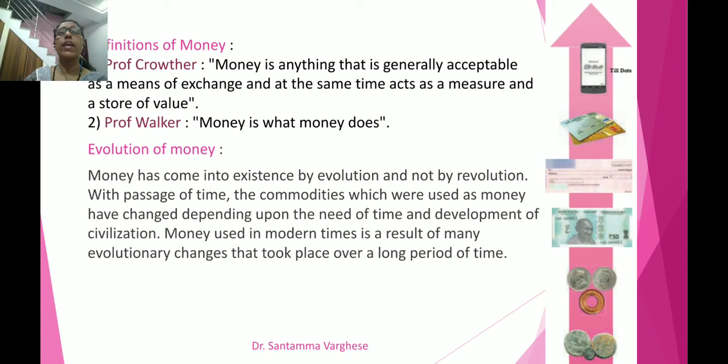With the passage of time, the commodities which were used as money have changed depending upon the need of the time and development of civilization. Money used in modern times is a result of evolutionary changes that took place long ago. So this is the evolution of money.